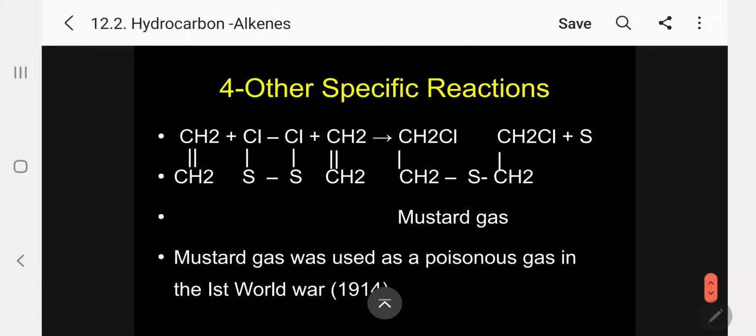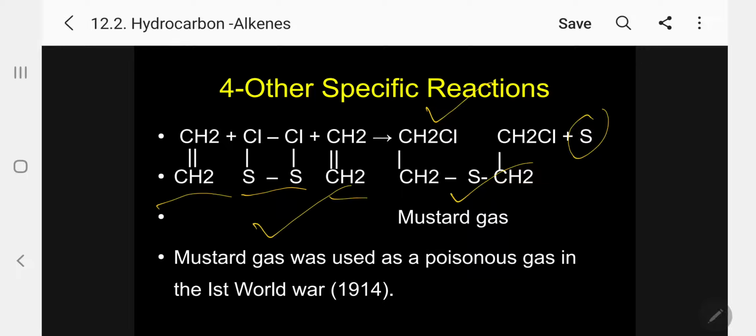Another specific reaction: 2 moles of ethylene react with sulfur monochloride to form mustard gas. What is the formula? CH2Cl-CH2-S-CH2-CH2Cl. So sulfur is coming out. This is the mustard gas which was used as a poisonous gas in the First World War, 1914.